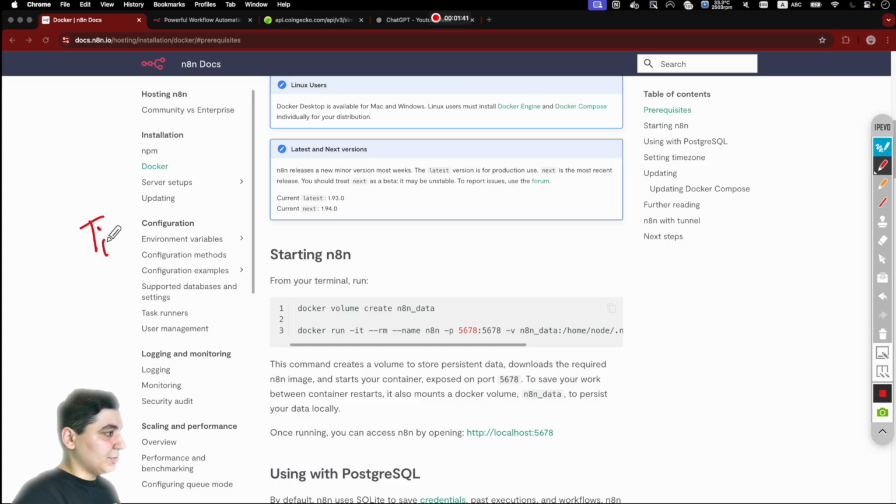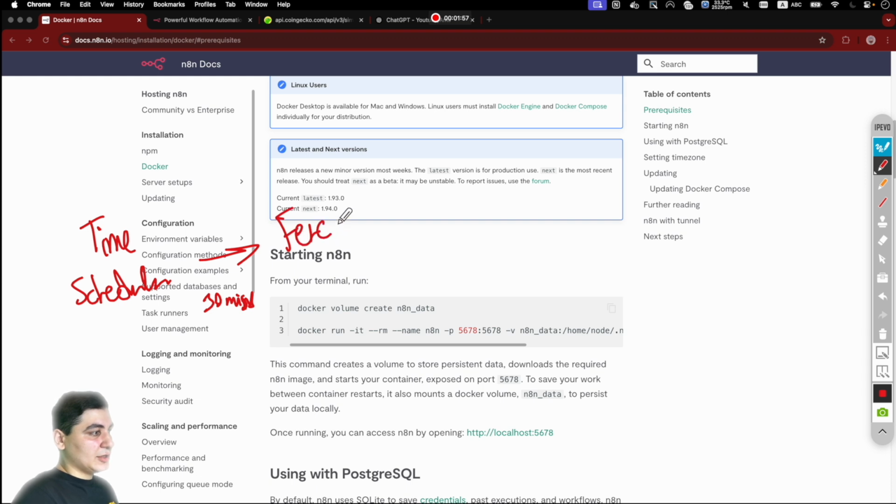We are going to have a time scheduler that runs a task every 30 minutes. And then we fetch BTC price, right?